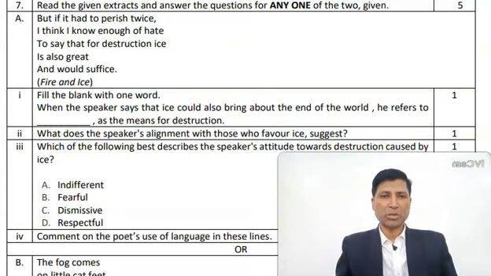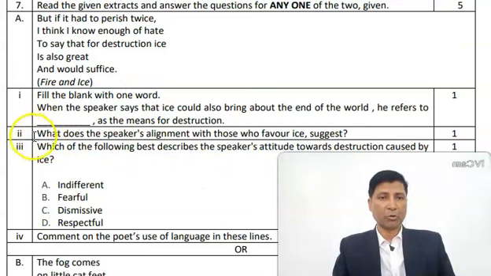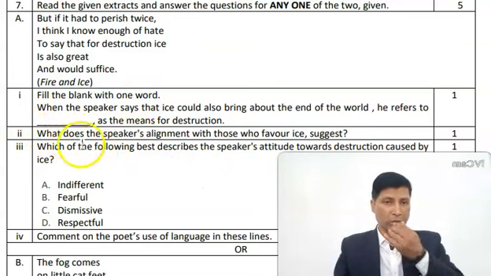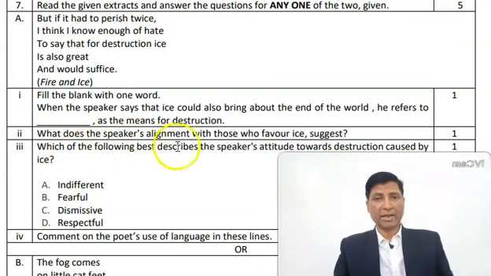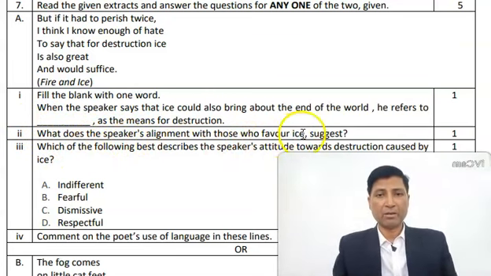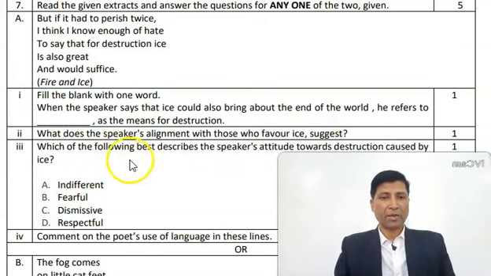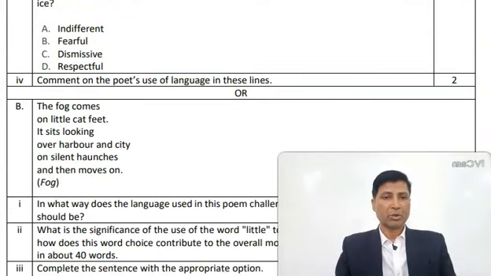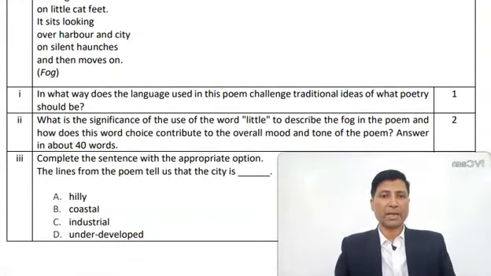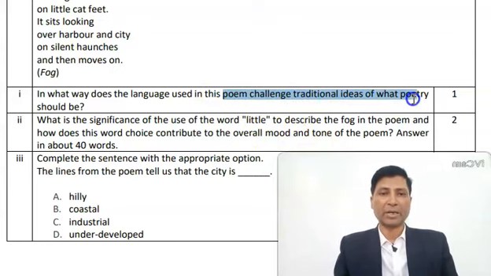And even the questions that we see here, the first is a filler question. Then the second question is about the speaker. What does the speaker's alignment with those who favor fire, ice suggest? Which of the following best describes? So this is a vocabulary based question, and here it is a comment. In what way does the language used in this poem challenge traditional ideas? Here you may not be able to think what traditional ideas of poetry are. So it can be trickier for you.